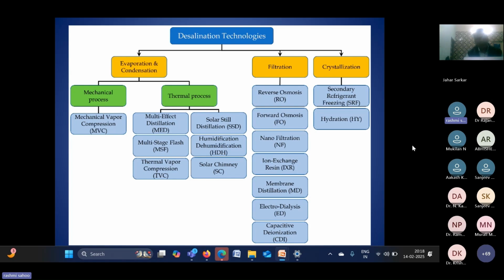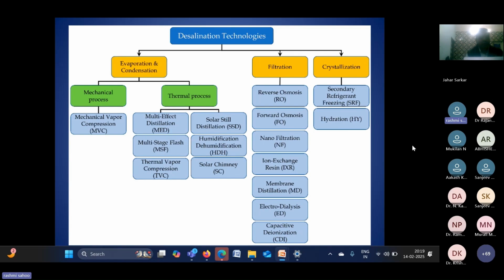In general, the mechanism is evaporation and condensation. Based on the mechanism, we can get groups: evaporation, condensation, filtration, and crystallization. Like the normal solar still, that is based on evaporation and condensation. Filtration is like reverse osmosis or the RO system, which is generally used nowadays for household applications.